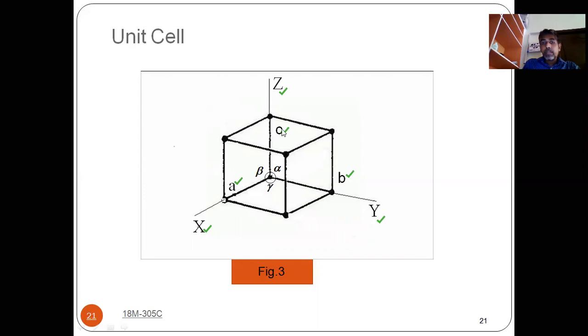These a, b, c are known as intercepts. And alpha, beta and gamma are known as the interfacial angles. So how much angle between A and B, how much angle between B and C, how much angle between A and C. A and C is beta, B and C is alpha, and A and B is gamma. So these are the interfacial angles.